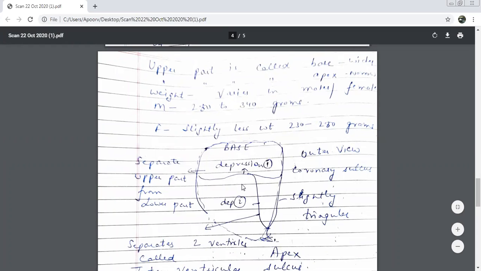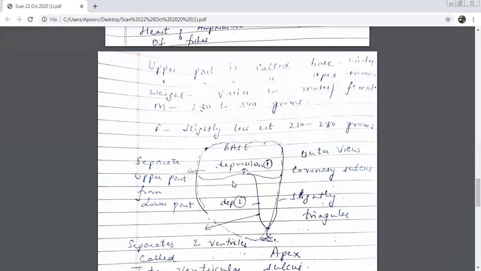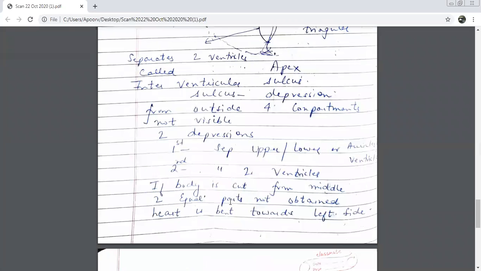There's one depression here, which separates the upper and the lower part of the heart. This is depression number 1, known as coronary sulcus. Sulcus word means? Depression. Then we have one more depression over here. This is depression number 2, which is going to separate two ventricles. This is known as interventricular sulcus. So from outside, the compartments are not visible. Only 2 depressions are visible. The first separates the upper and lower part, and the second separates the 2 ventricles.